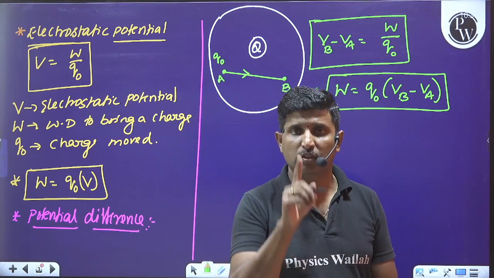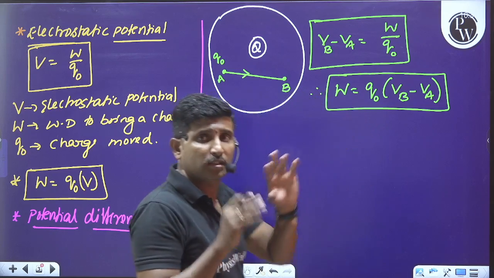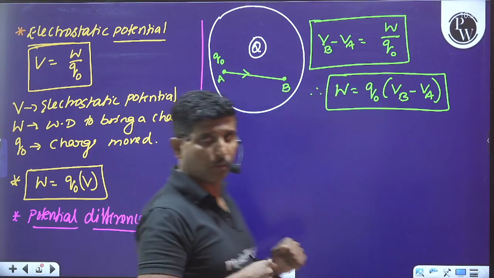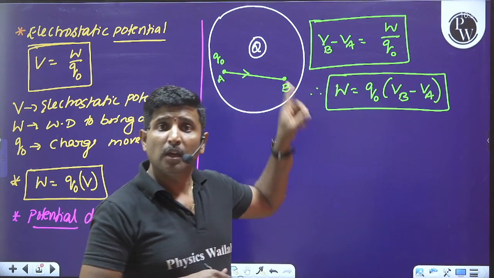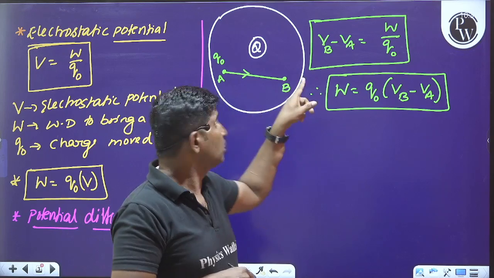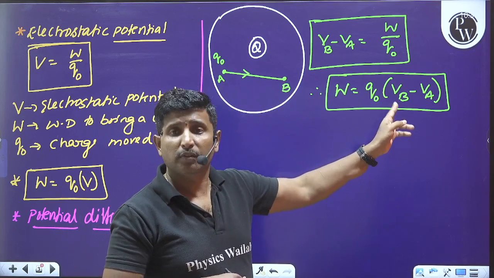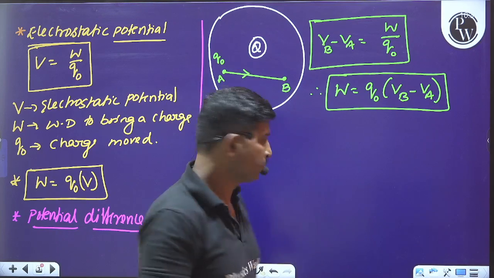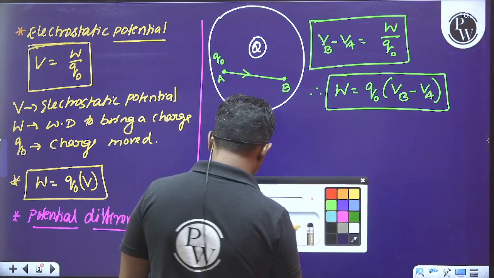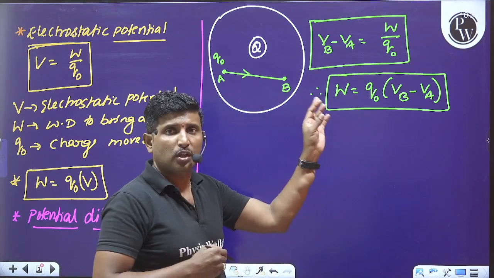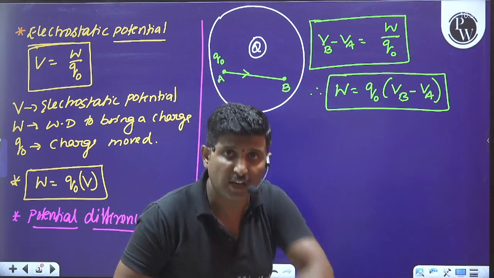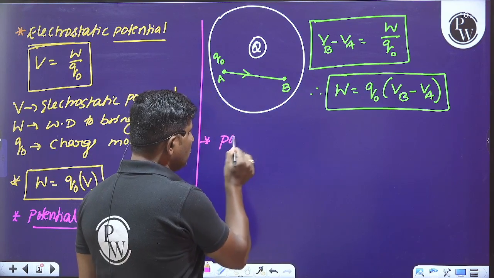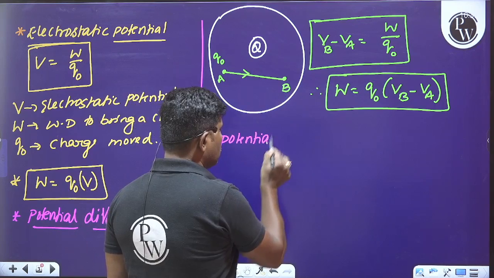Initial potential is very important. So Q naught is the test charge moved from one point to another point. Suppose the charge is moved from B to the point A, then the potential difference will become VA minus VB. Is it clear? So like that, we have to understand the work done to move a charge from one point to another point inside a field.